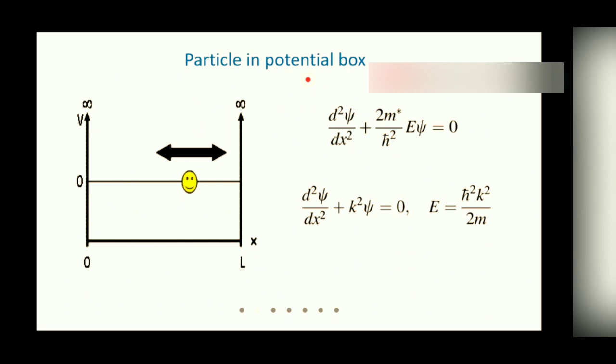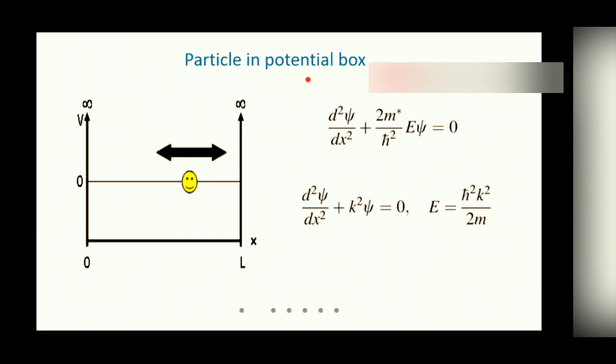So we shall study here the property of these electrons when they are bound in a one-dimensional box. To describe this box, the left end is at x equal to 0 and the right end is at x equal to L, and the potential is 0 inside this box and infinite outside the box, so that the electron cannot go out of the box.